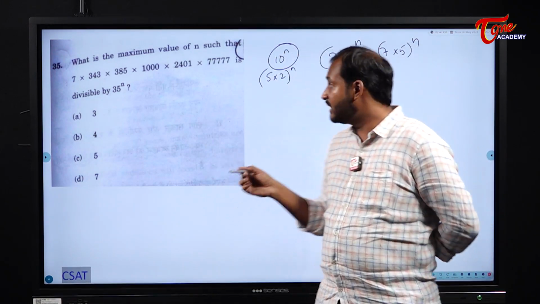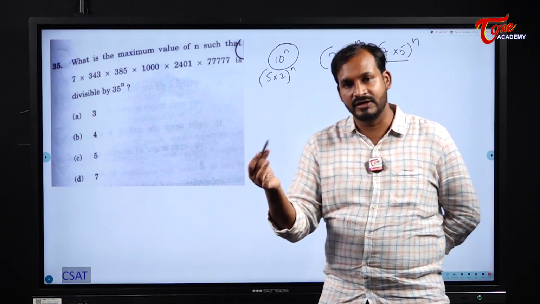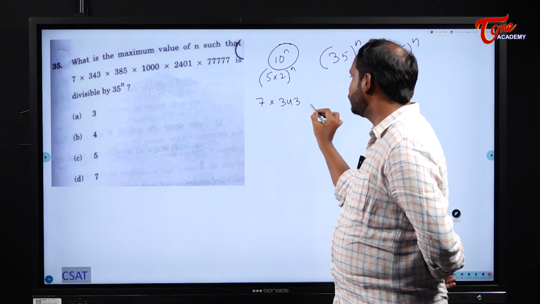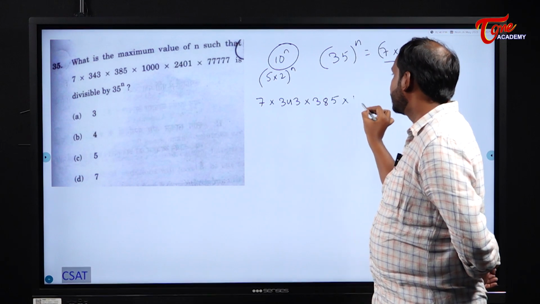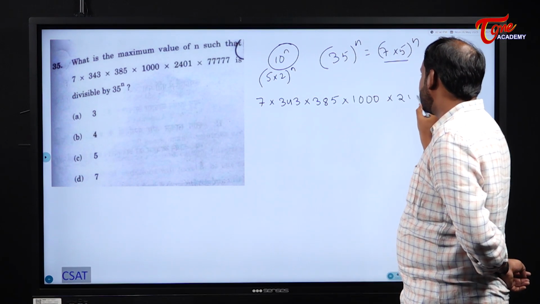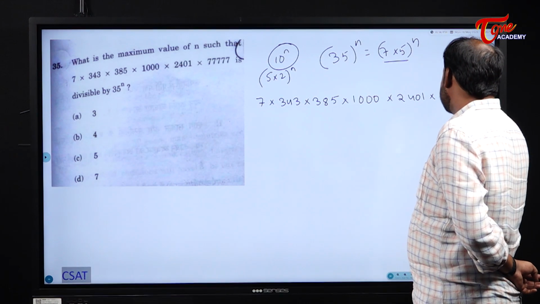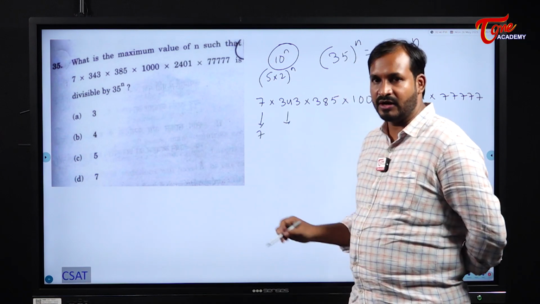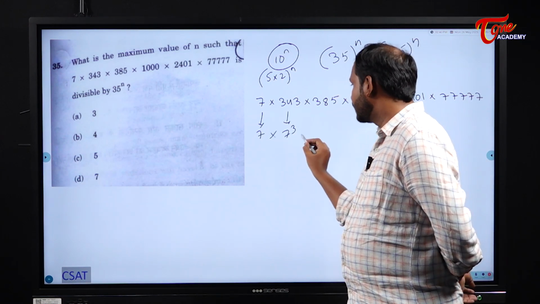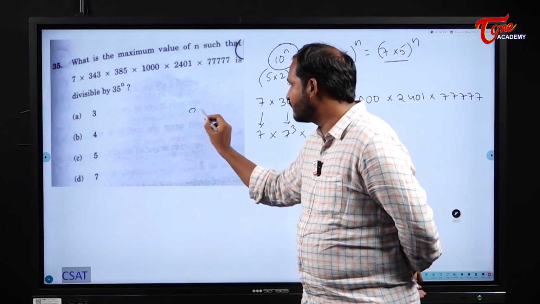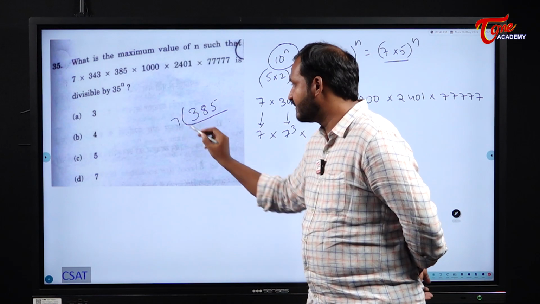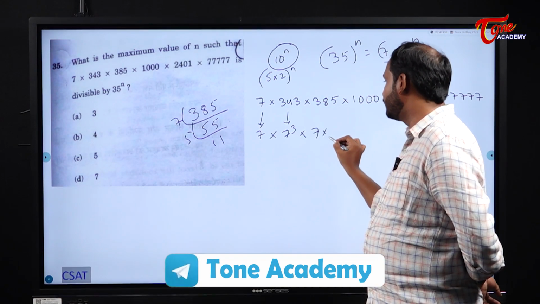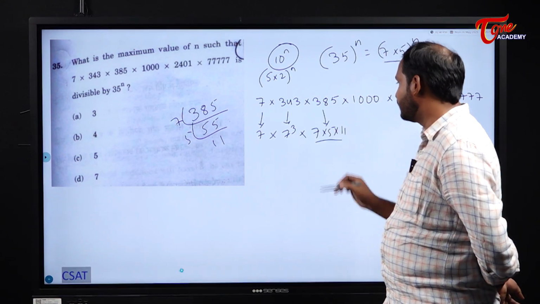So now we would have found the highest power of 5 and 2 together we can take. Here you need to check how many pairs of 7 and 5 we can take. The given expression is 7 into 343 into 385 into 1000 into 2401. First of all, do the prime factorization. 7 can be written as 7. 343 can be written as 7 cube. 385: when I divide it by 7, I get 55. 55 is 5 elevens. So I can write 385 as 5 into 7 into 11.